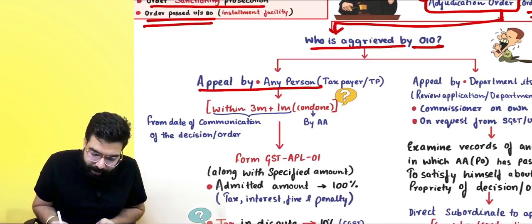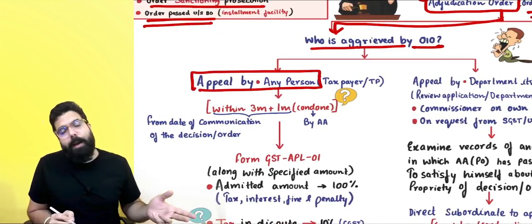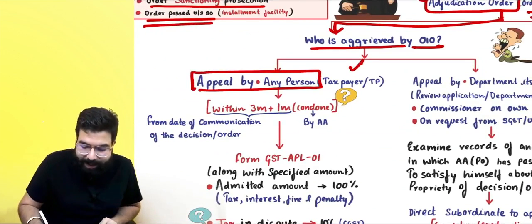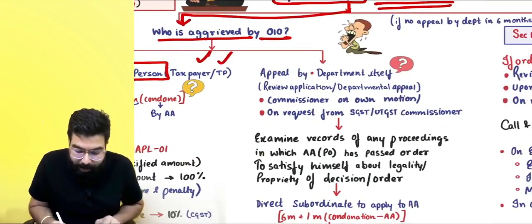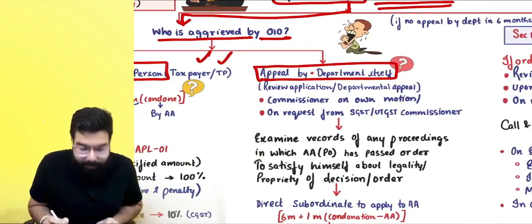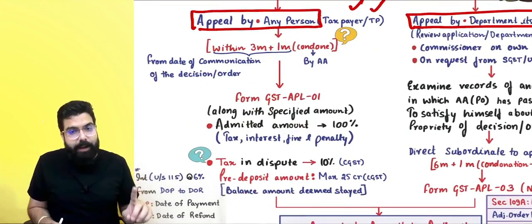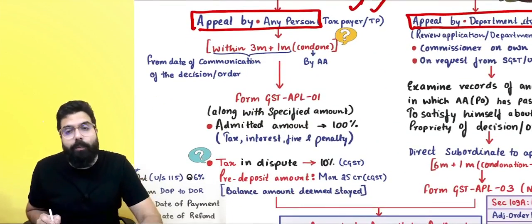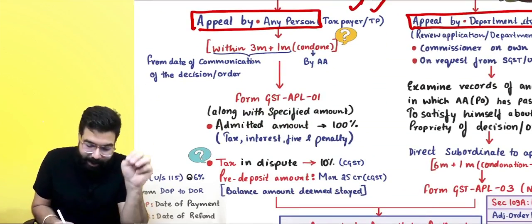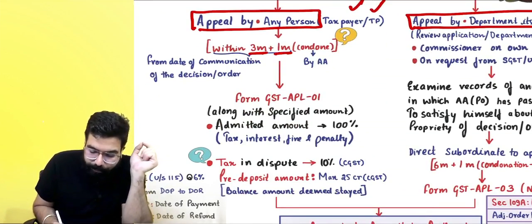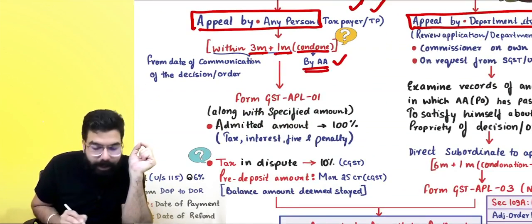If the aggrieved person is other than the department, then the appeal can be by any person, basically the taxable person or the taxpayer, and an appeal can also be by the department itself. If the appeal is by the taxpayer, it has to be filed within 3 months plus 1 month. Condonation of delay can be done by the appellate authority.